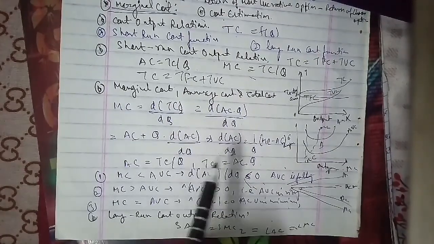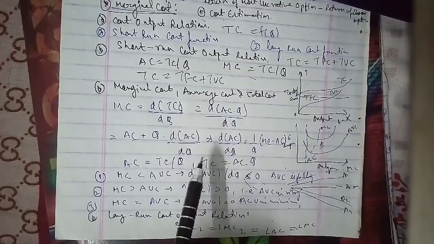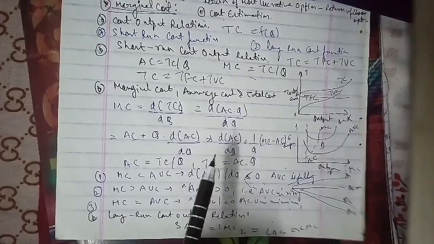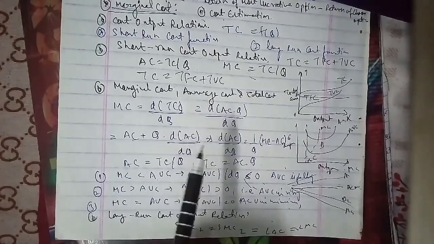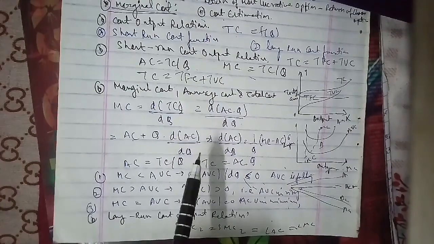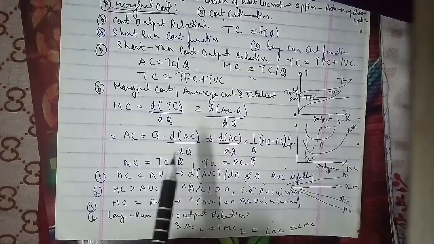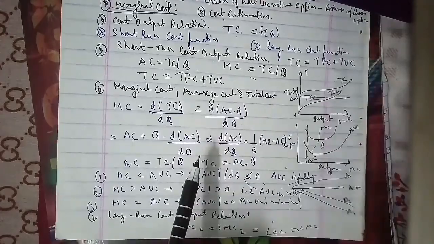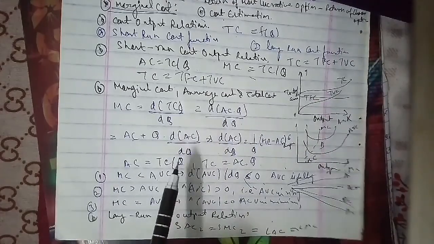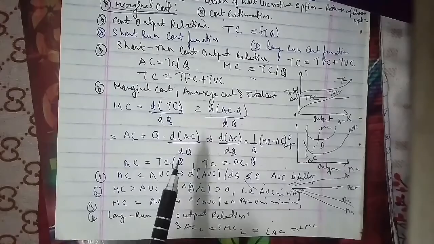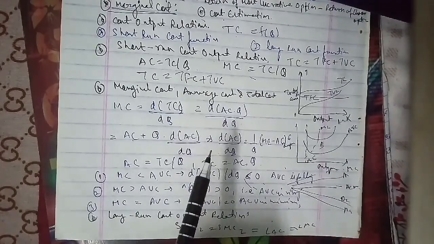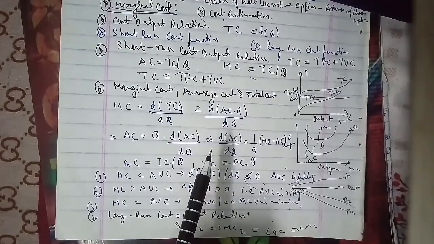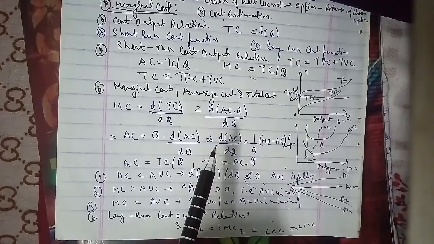Other than managerial economics, we are dealing with computer graphics, database management systems, and we'll start with quantitative aptitude. We are dealing with reasoning, where we covered verbal reasoning, and now we have started non-verbal reasoning. The first topic we are dealing with is series, in which we have to cover more than 1000 questions. We have done more than 700 questions, so you can go through them, and you will find every video in the playlist.